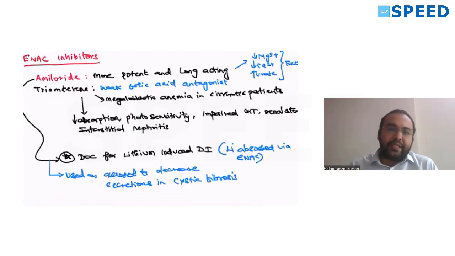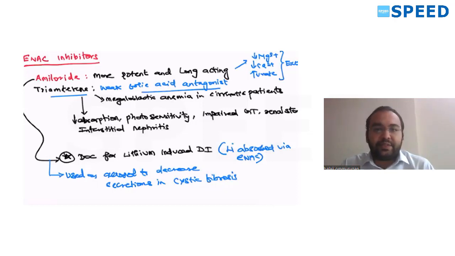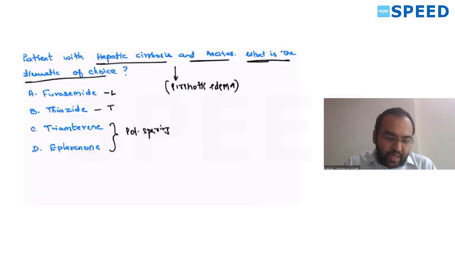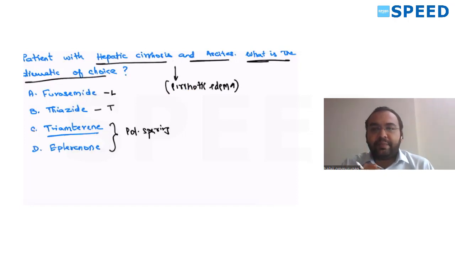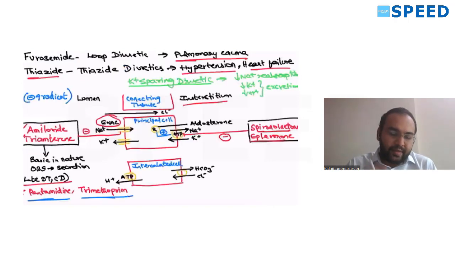Now coming to ENaC inhibitors, amiloride is more potent and longer acting when compared to triamterene. Remember, simple: amiloride is A, the first one. Triamterene is a weak folic acid antagonist. That's why you don't give it in cirrhotic patients, because it can cause megaloblastic anemia. So in our question, they are asking triamterene. It cannot be given in a cirrhotic patient because it can cause megaloblastic anemia. So that option is also ruled out. So we are left with spironolactone. So the answer for this question is eplerenone or spironolactone.